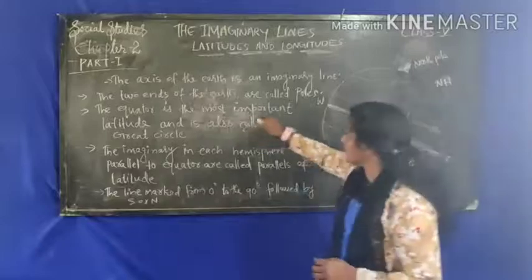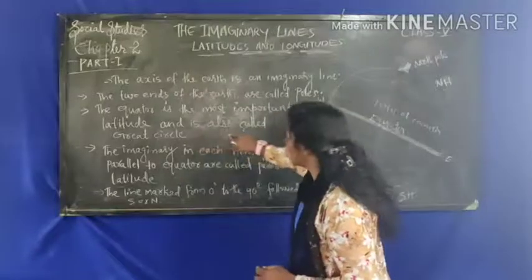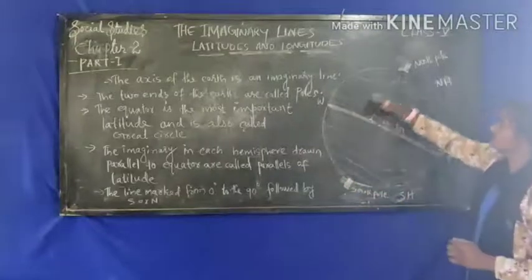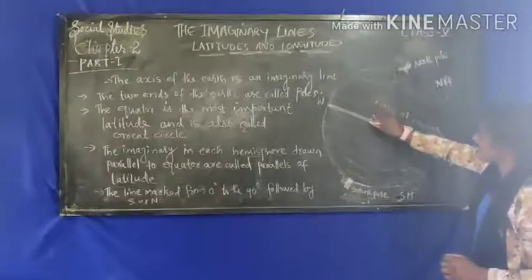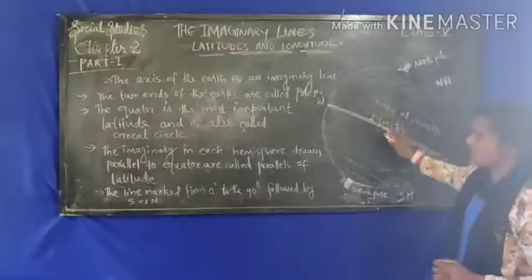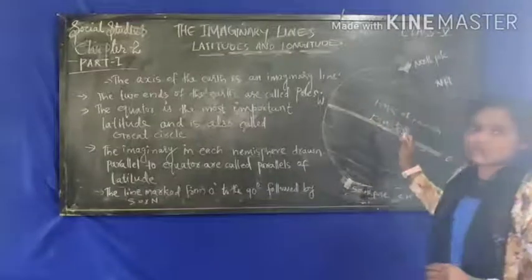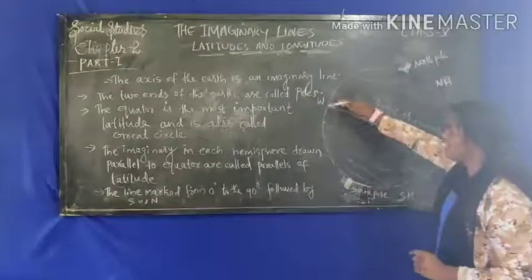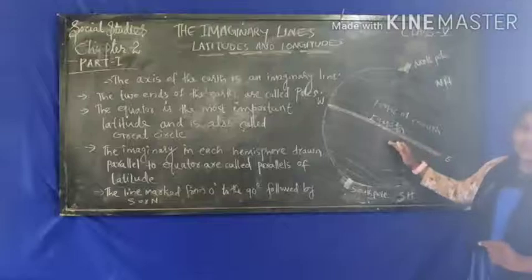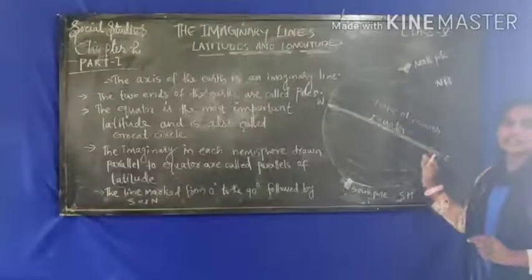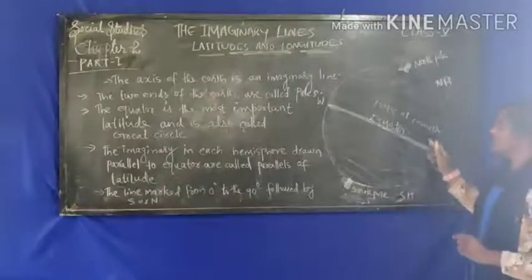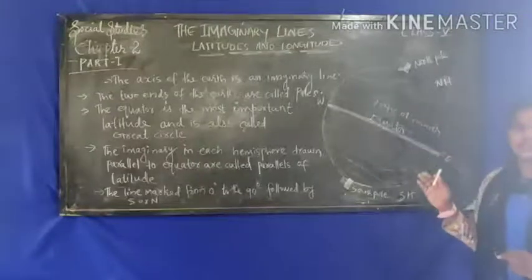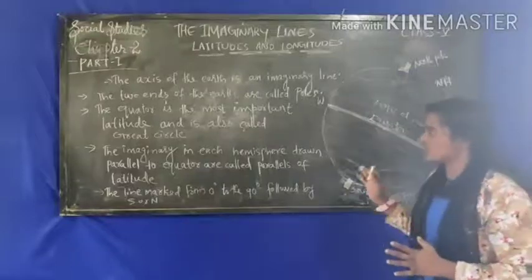See, the equator is the most important latitude, and it is also called the Great Circle. As I have said, the equator divides the Earth into two parts. Actually, each and every line we see here is a circle, but they don't meet each other.